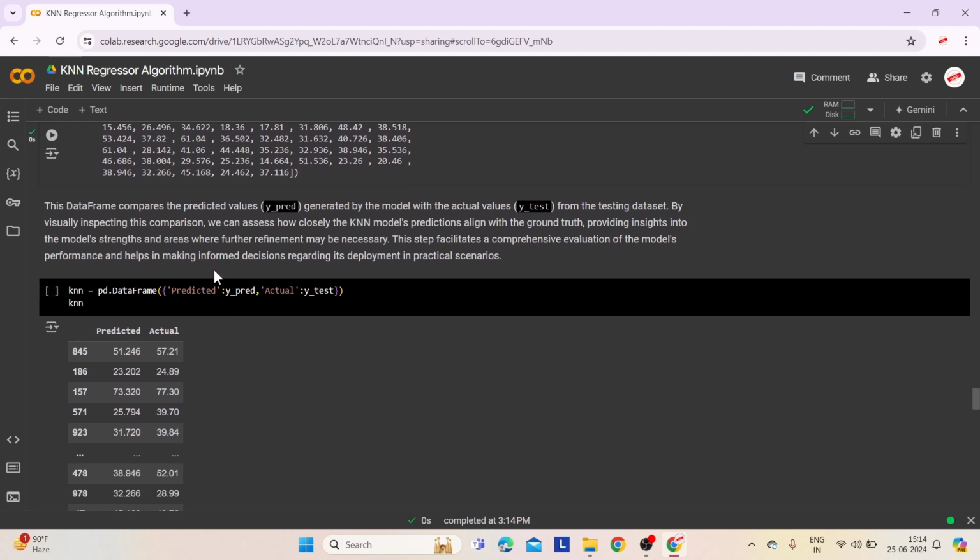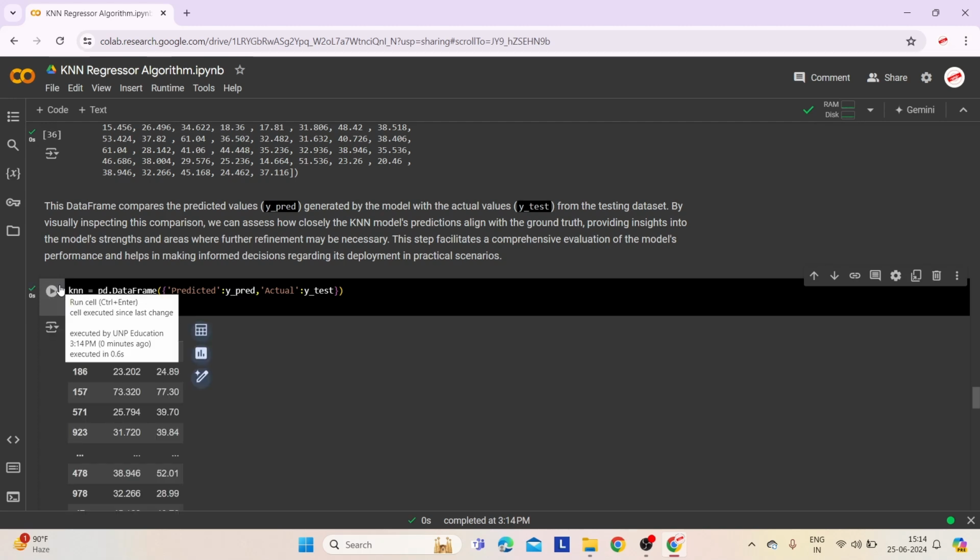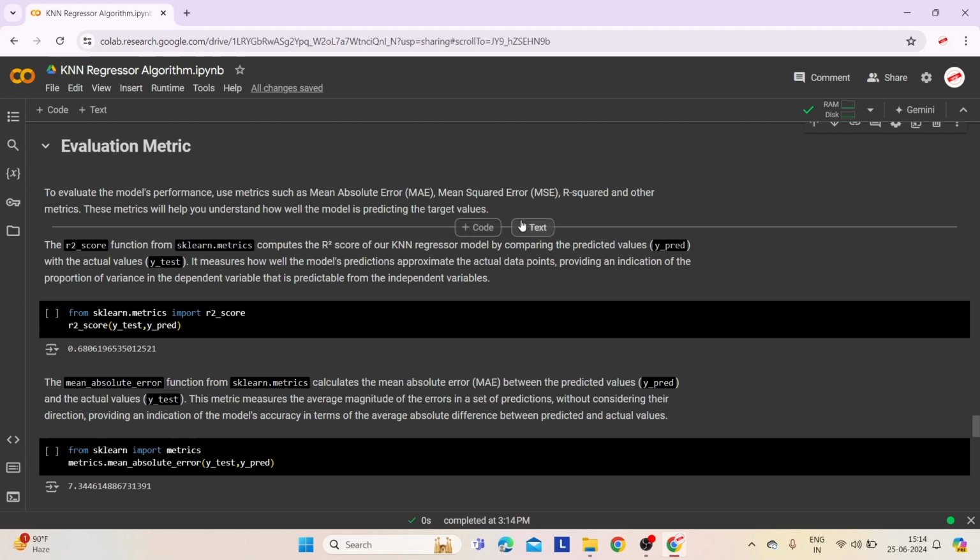This data frame compares the model's predicted values, ypred, with the actual values, ytest, from the testing dataset. By reviewing this comparison, we can assess how accurately the KNN model predicts concrete compressive strength. This evaluation helps identify strengths and areas needing improvement, guiding decisions on deploying the model effectively in real-world scenarios. Let's move on to understanding the evaluation metrics.